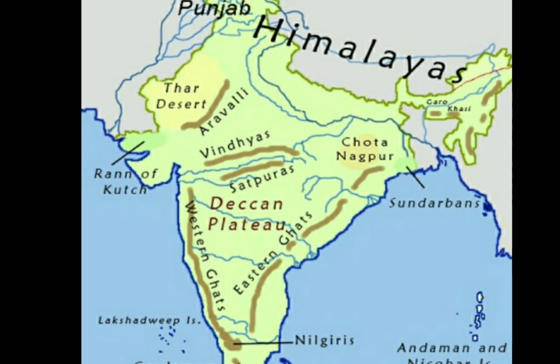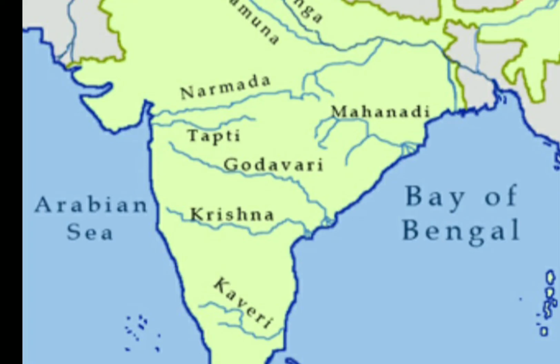Now, talking about the hill ranges, these are Satpuras and Vindhyas. They are the important ranges. The important rivers which flow through Deccan Plateau are Narmada, Tapi, Mahanadi, Godavari, Krishna, and Kaveri. Narmada and Tapi flow into the Arabian Sea, while Mahanadi, Godavari, Krishna, and Kaveri flow into the Bay of Bengal. The peninsular plateaus are rich in mineral deposits like coal and iron ore.